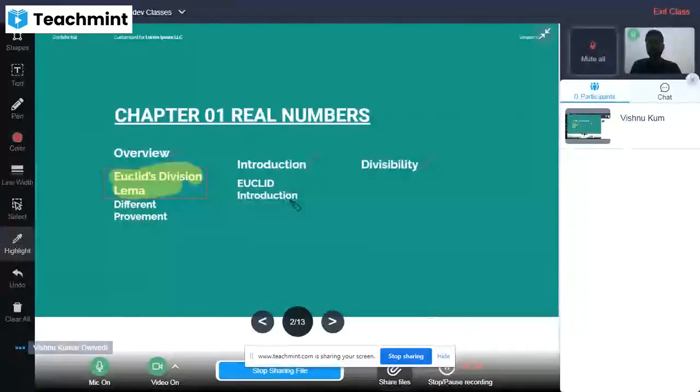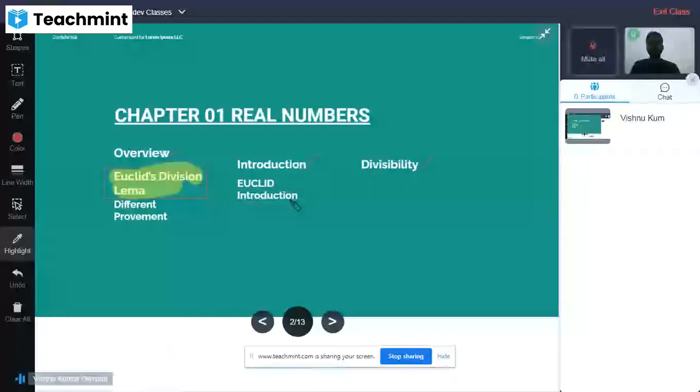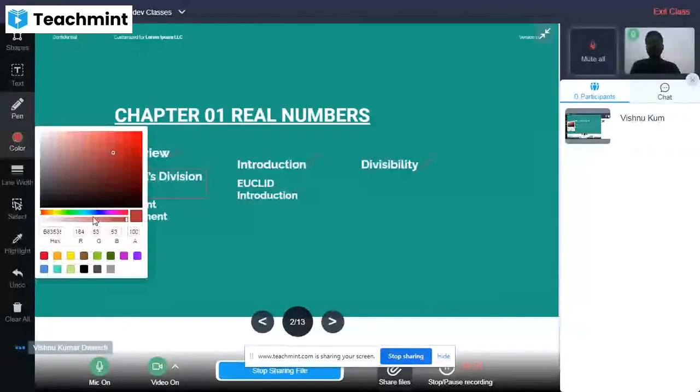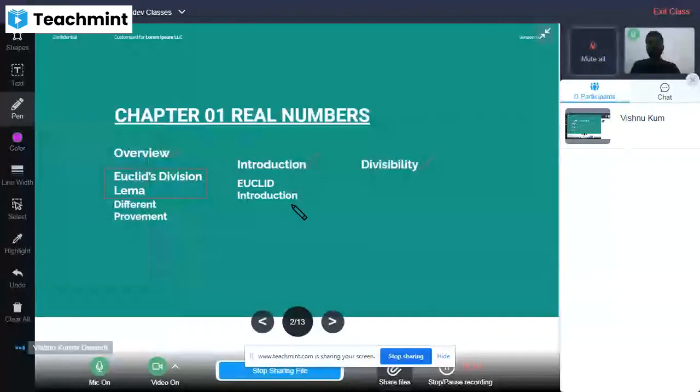So in this chapter we also learn about the mathematician Euclid. Who is he? And we will also learn the basic properties of Euclid division, which are used in solving different types of divisibility conditions, or satisfying different properties along with the proofs.